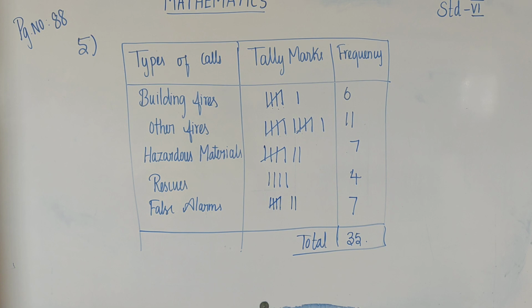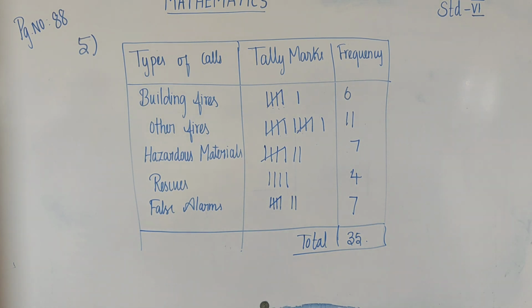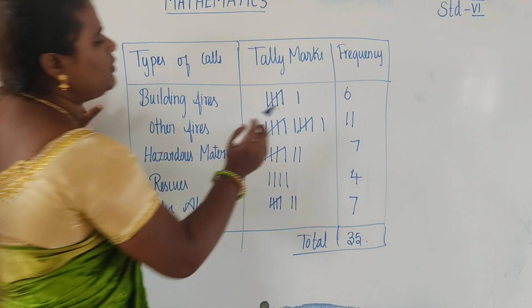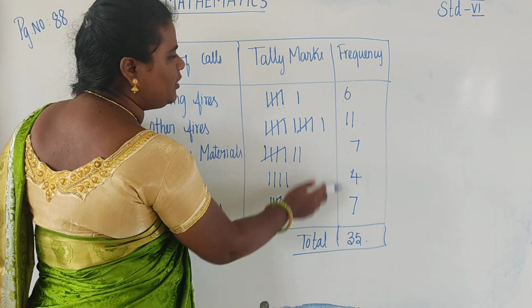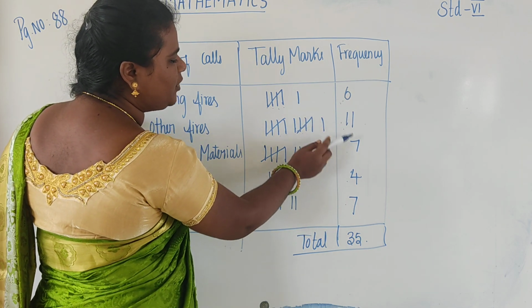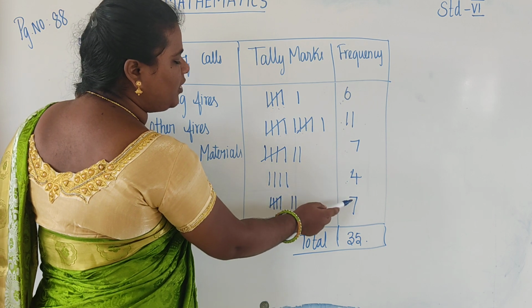What is the first question? Which type of call was recorded the most? Which is biggest? 6, 11, 7, 4, 7 is what is given. Okay, 6 calls, 11 calls, 7 calls, 4 calls, 7 calls.